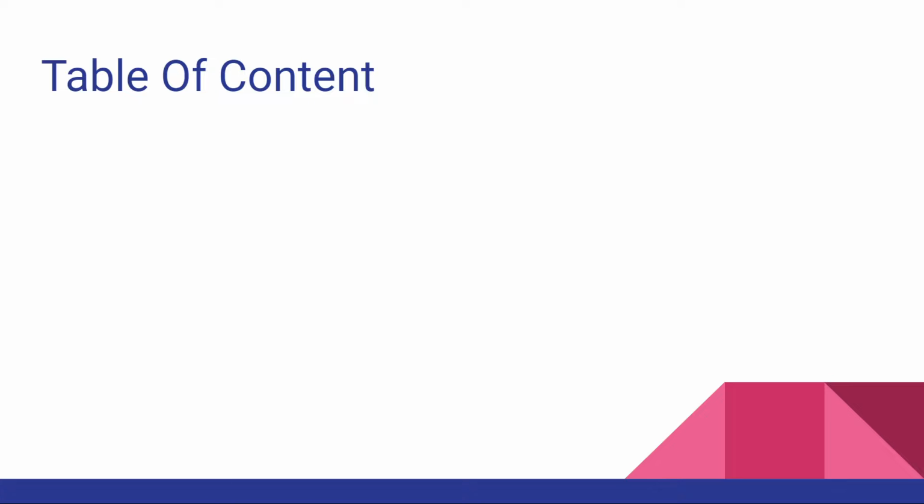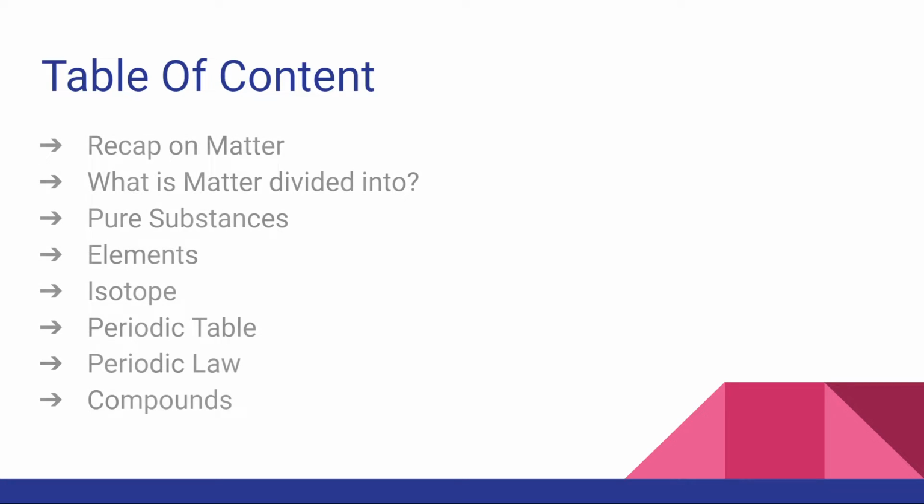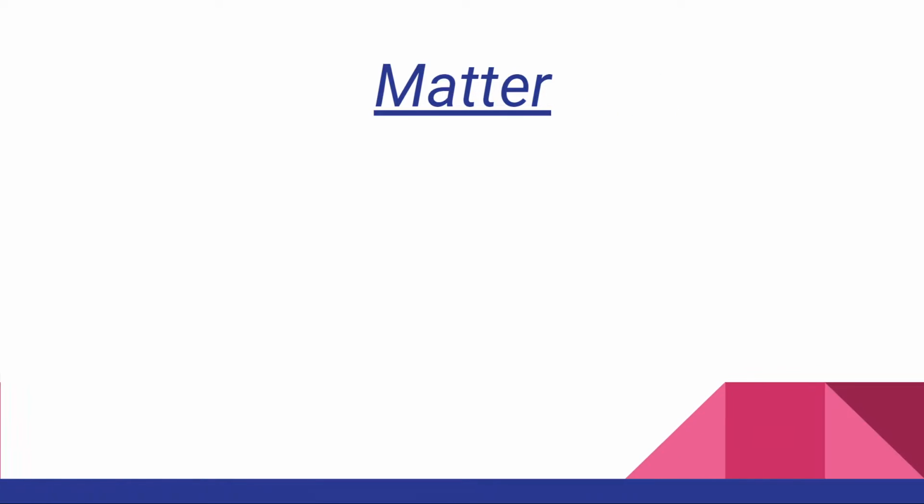So let's go over the table of contents, which is basically everything we are going to be doing in today's video. We are going to have a little recap on what we already know about matter, and then we are going to see the categories into which matter is divided. Then we're going to learn about pure substances, and then slowly walk into the types of pure substances, which are elements and compounds. Then we're going to learn about elements, the isotopes of elements, the periodic table, the periodic law, and compounds.